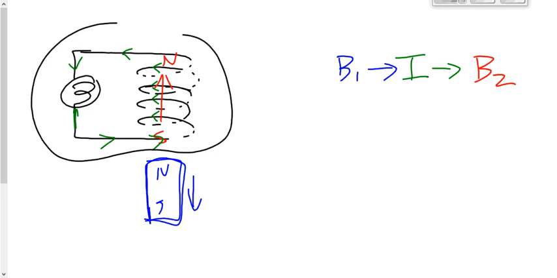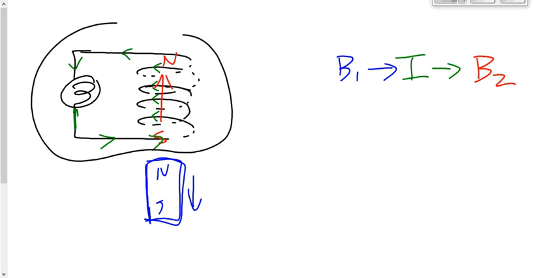So if you did have some kind of coil down here, this blue magnet was really a coil that was hooked up to a battery, it would work the same way. Okay, it wouldn't be a particularly efficient way of generating electricity because you'd be using electricity to generate a magnetic field, which would be used to generate electricity, which would mean you'd lose a whole bunch of energy in that process, but it would work, yeah.